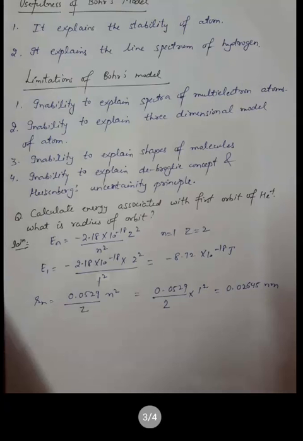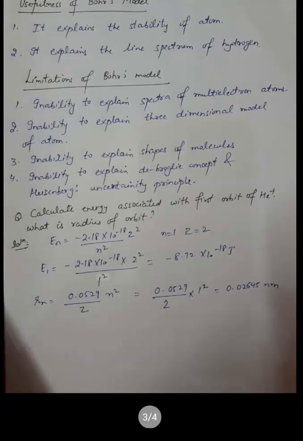Now the numerical related to this topic. Calculate the energy associated with the first orbit of He positive, which means one electron. Also, what is the radius of the orbit? En is equal to minus 2.18 into 10 to the power minus 18 upon n square z square. Here n is equal to 1 and z is equal to 2. So by putting in the values, we get minus 8.72 into 10 to the power minus 18 joule.